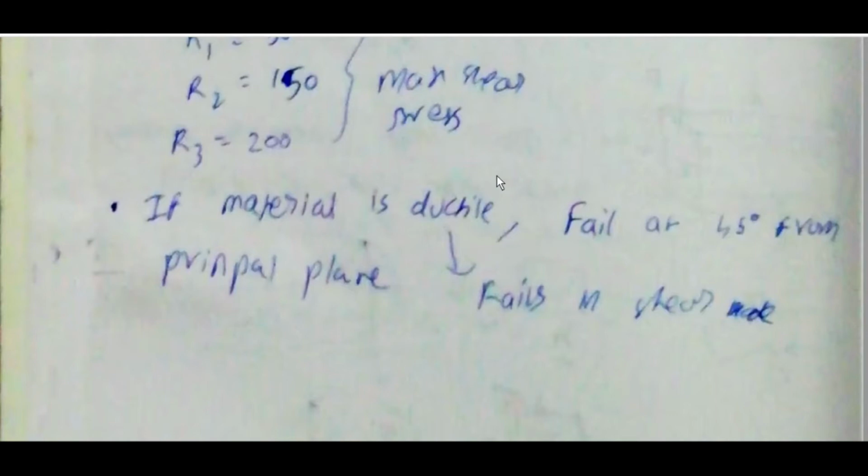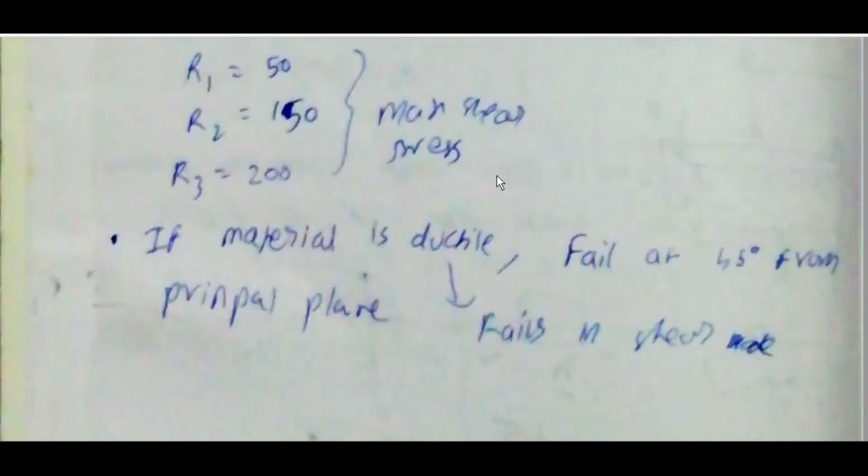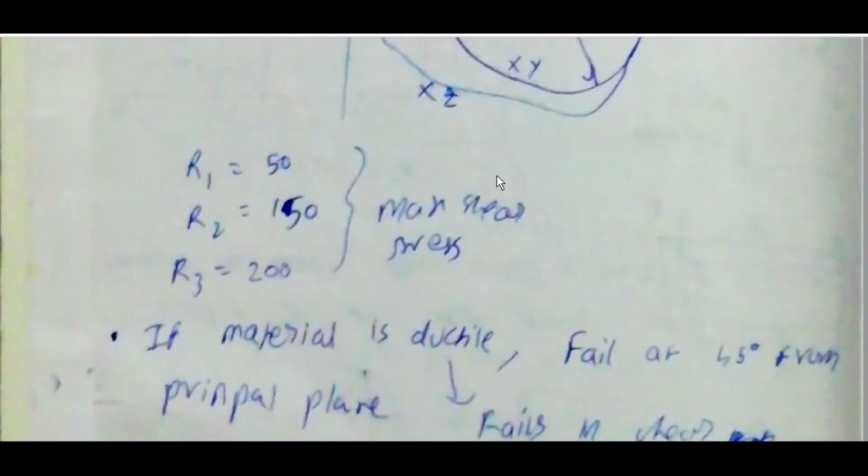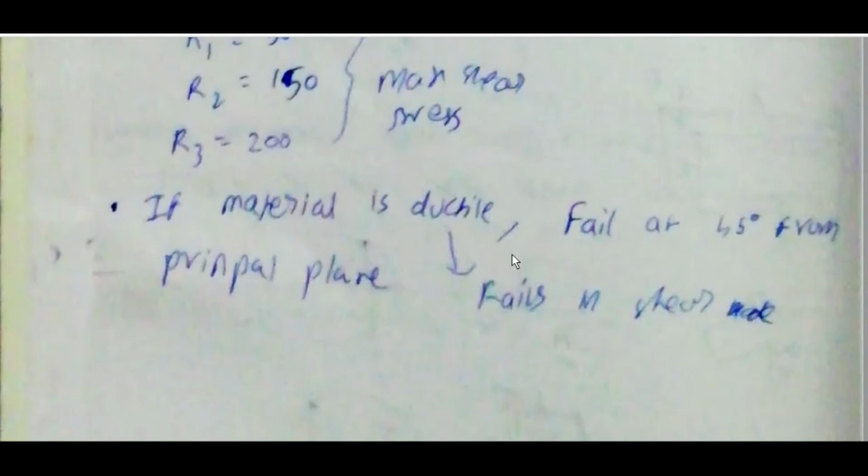If the material is ductile, it fails at 45 degrees from the principal plane. Ductile fails in shear mode.